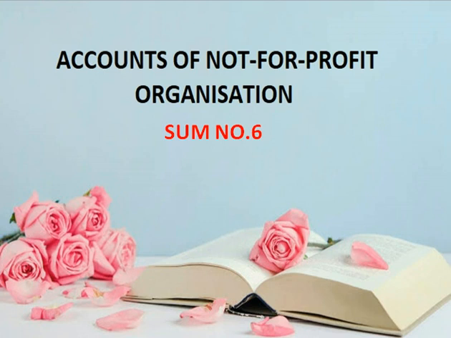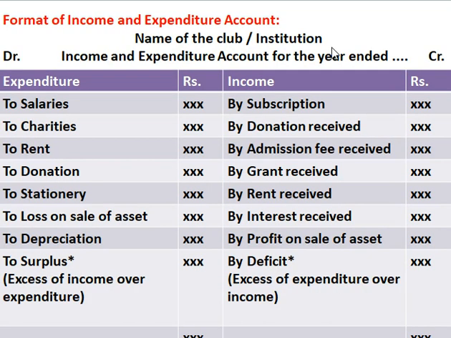Accounts of not-for-profit organization, sum number 6. In this sum, we are going to use income and expenditure account. This is the format for our income and expenditure account.